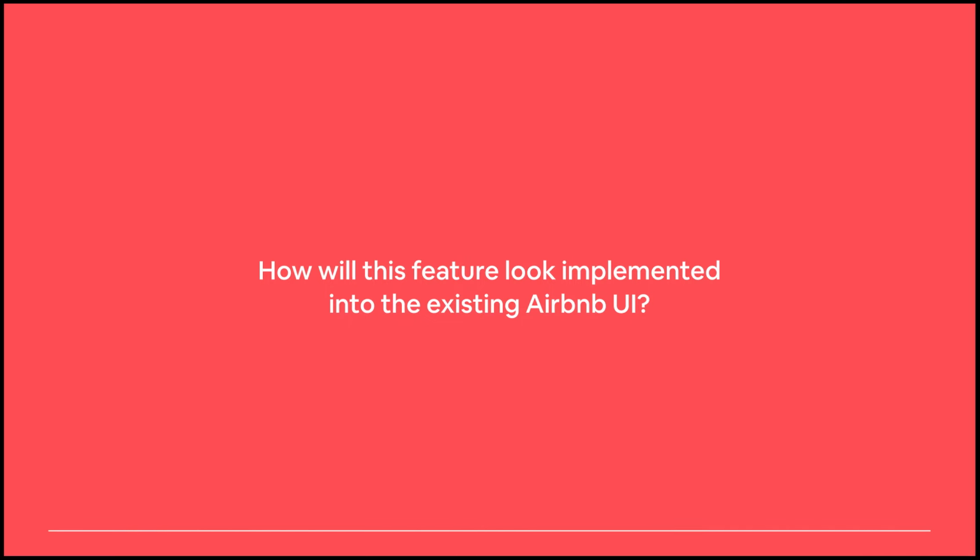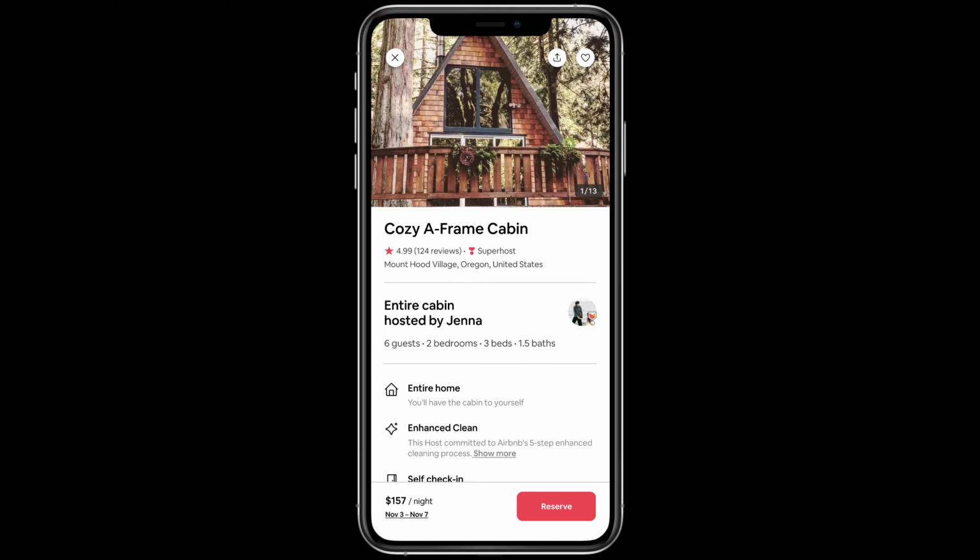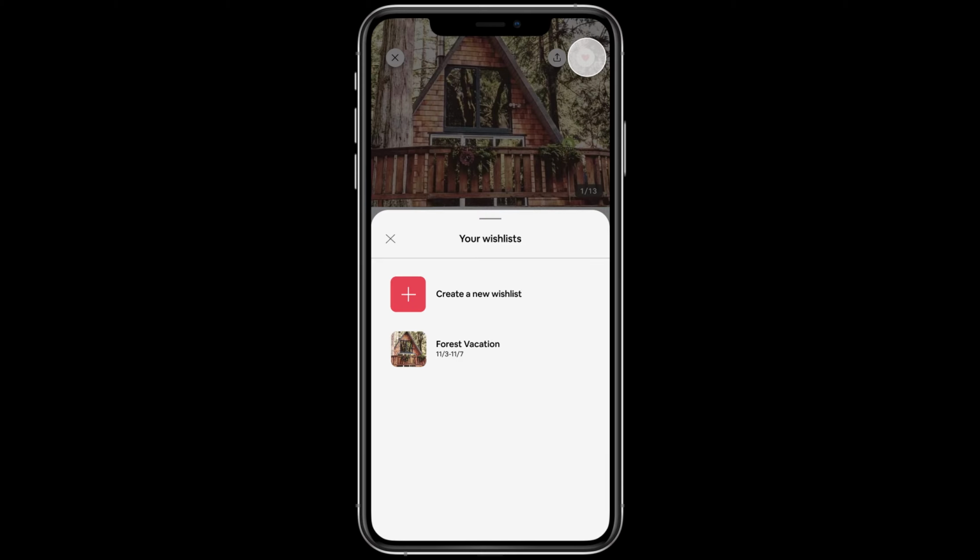Let's see how this chat feature would look implemented into the existing Airbnb UI. To reach the chat feature, users would start out at a listing that they like. Following the current UI, they would press the heart icon and either create a new wish list or choose an existing wish list that they want to add this listing to.